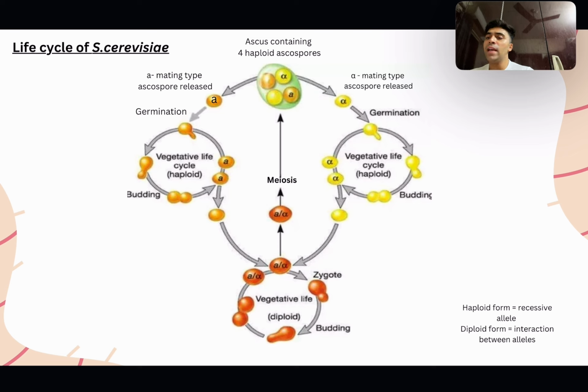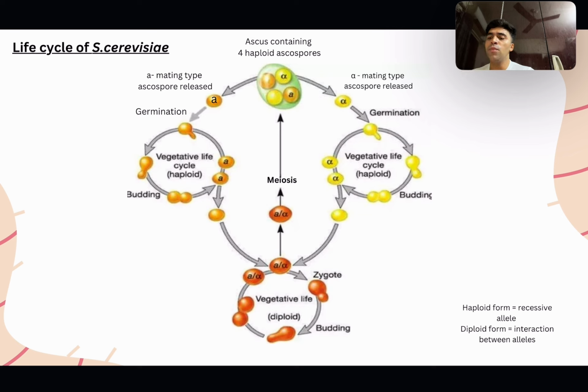When the A and alpha types come in contact under the influence of chemical signals like pheromones, they fuse to form a diploid cell. This diploid cell undergoes its vegetative cycle, and in nutrient-rich conditions, both the haploid and diploid cycles proliferate equally by budding. But when there is starvation,